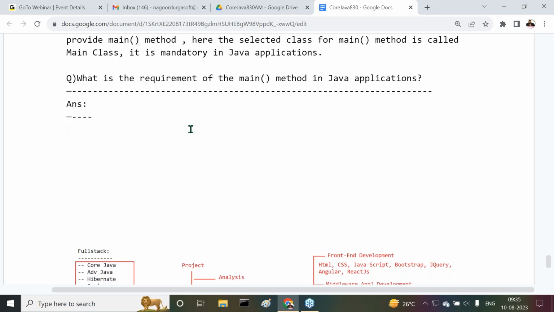Does the JVM have to come inside our application or not? It should require one entry point to come inside the application, right? That entry point is the main method. So point number 1, what is the point I'm telling there?